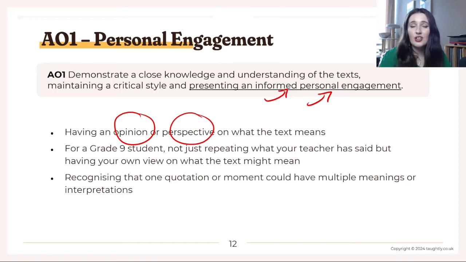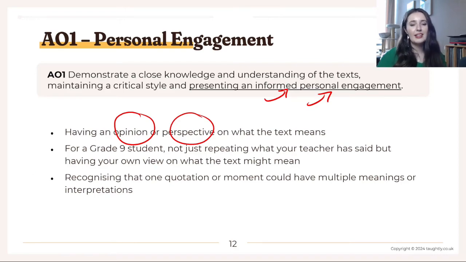I say this with a caveat. If you are someone that doesn't often score very highly on English literature, if you're scoring 6 or below, just copy what your teacher said because you don't want to say something that's wrong. But if you are aiming for 7, 8, 9, which is basically A to A star star, then you really need to be showing that you have engaged with the text, that you've got some thoughts about the text, that you're examining the text yourself and not just repeating what others have told you. But yeah, if you're scoring 6 or below, maybe just repeat.